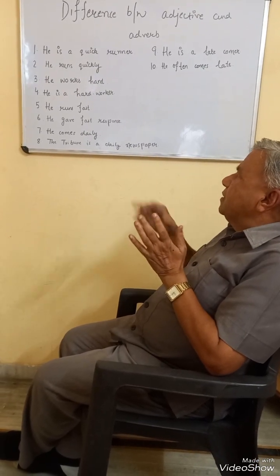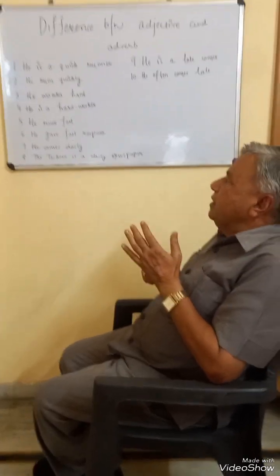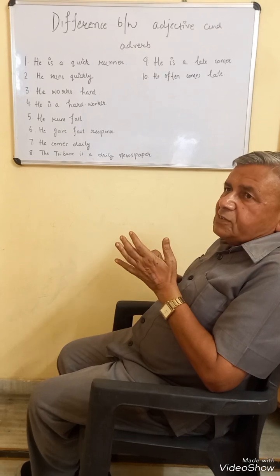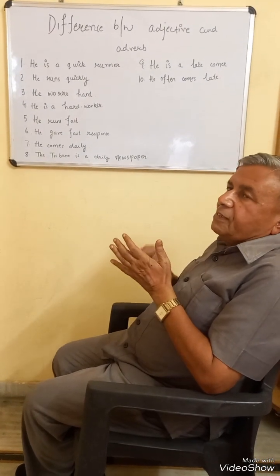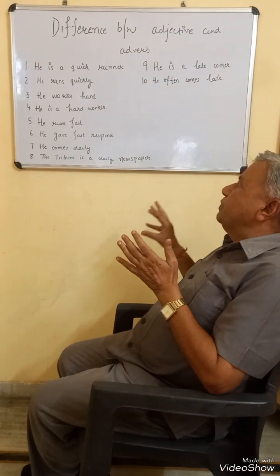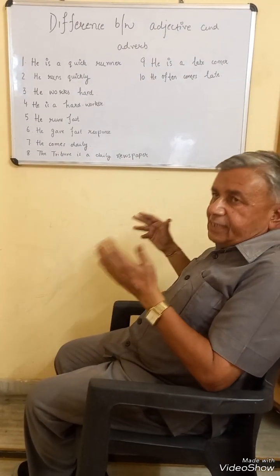Same is the case in fifth and sixth sentence. In fifth sentence, we see fast is used after the verb run. So fast grammatically will be considered adverb. But when fast comes before noun response, then the same word becomes adjective.